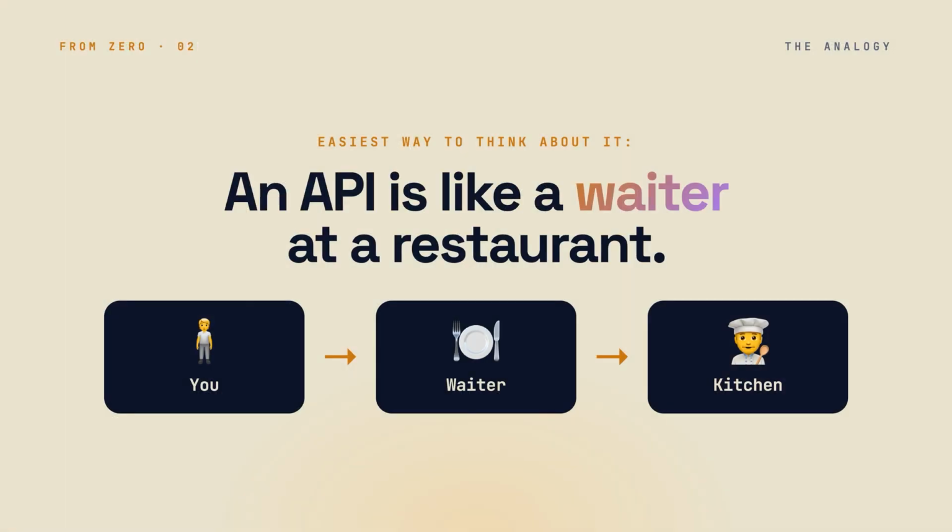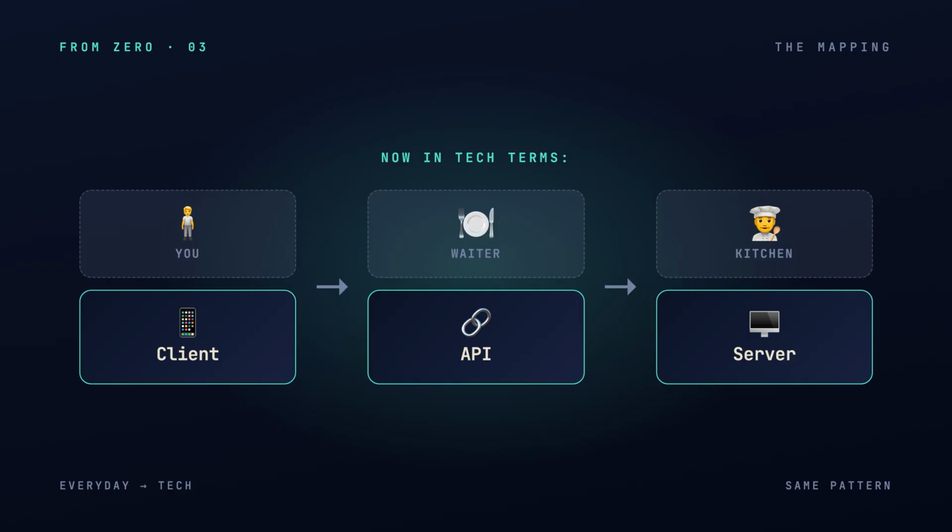Easiest way to think about it, an API is like a waiter at a restaurant. You sit at your table, you don't go into the kitchen, you tell the waiter what you want. The waiter brings it back. That's it. Now, translate. The waiter is the API. The kitchen is the server, where the actual work happens. You are an app asking for something. The waiter knows the menu and the right format to ask.